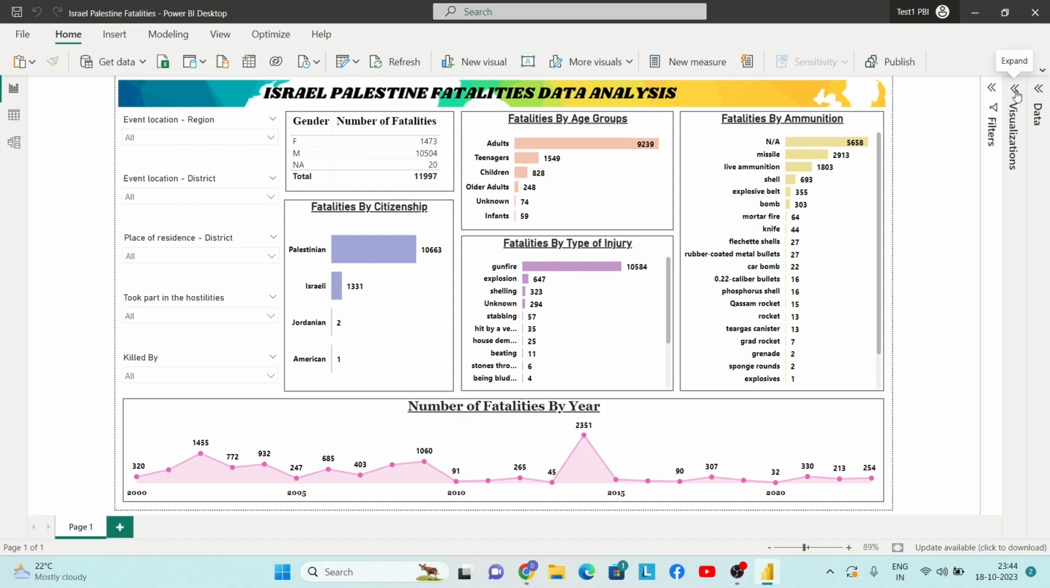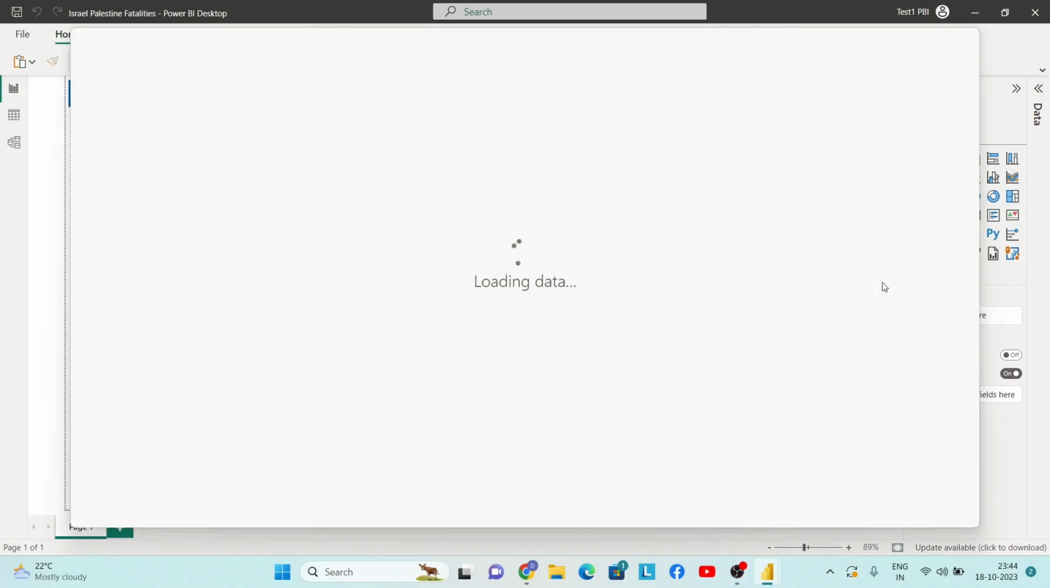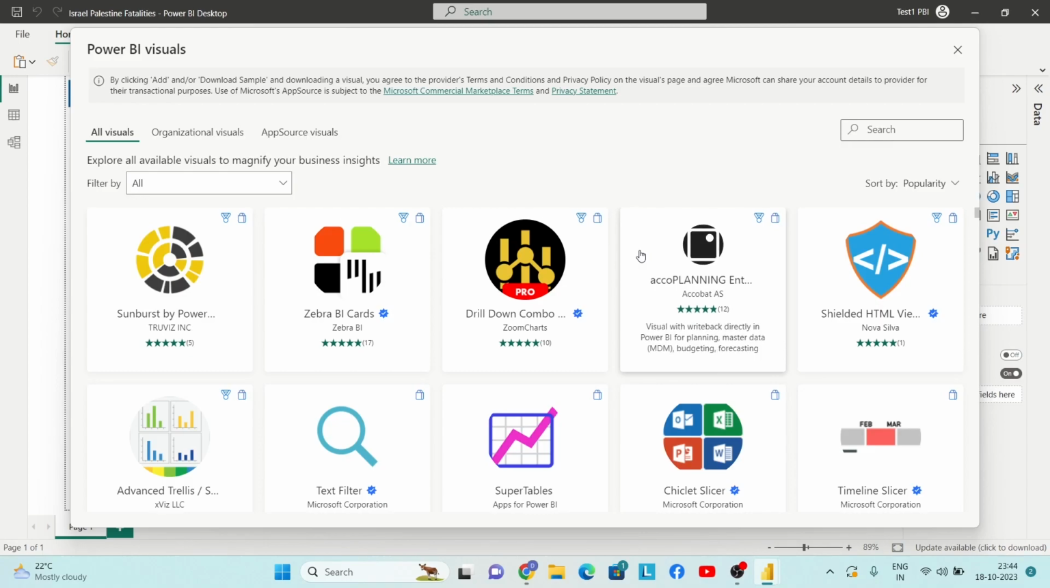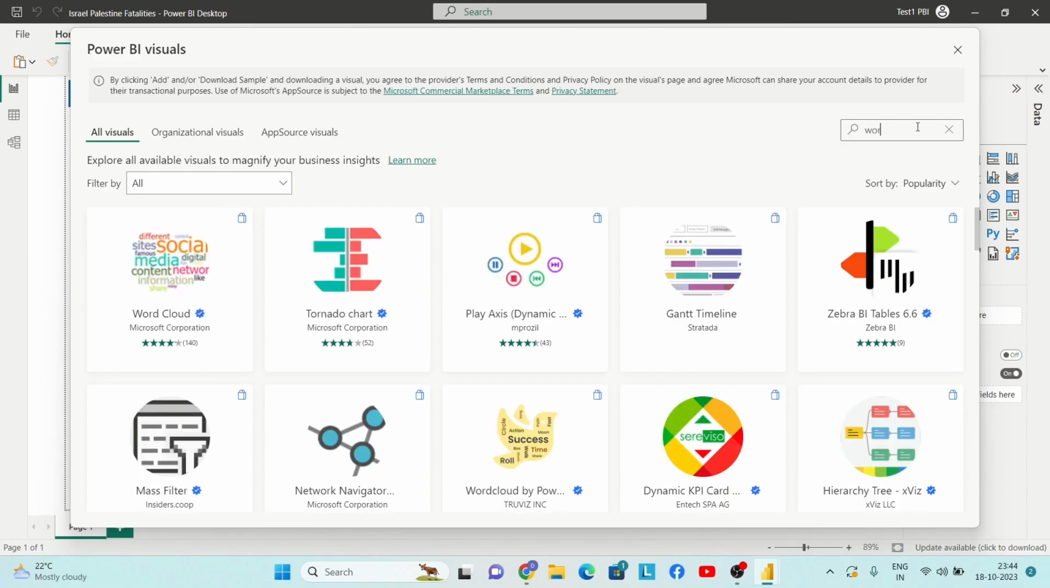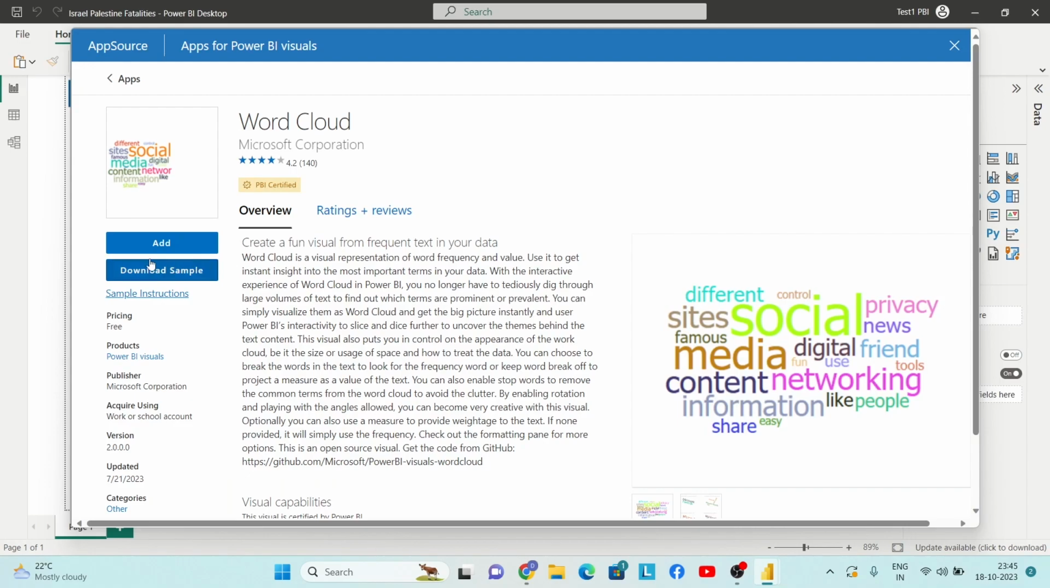Now I will expand the visualizations pane, and here you can see that we have 3 ellipses. This shows you get more visuals. So I'll click here on this particular option, and I will click on get more visuals, and here you can search word cloud. So here we have this word cloud by Microsoft Corporation. I will click here on this particular visual, and then I'll click on add.